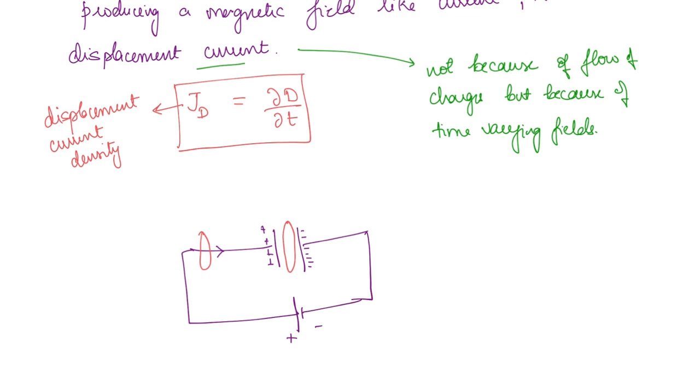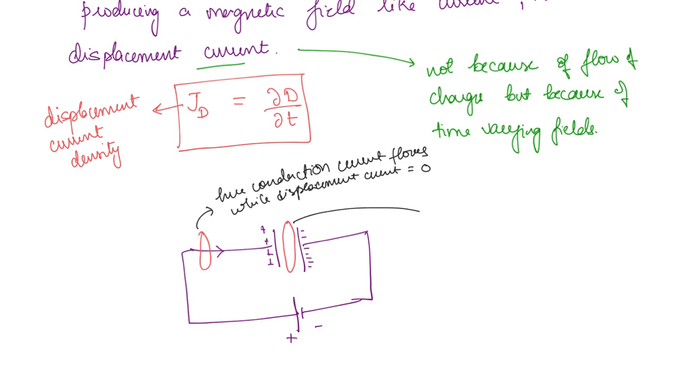Here you can see, here conduction current flows, while displacement current is 0, there is no displacement current. But here in this Amperian path, if you are taking, the displacement current flows. That means there is a changing electric field, right?